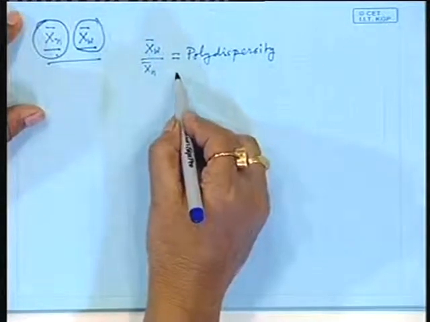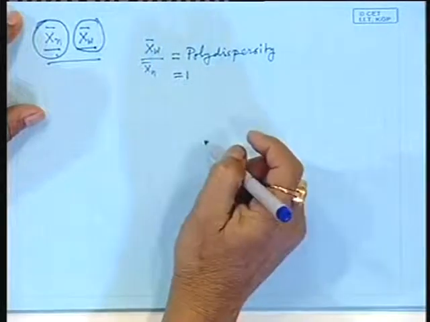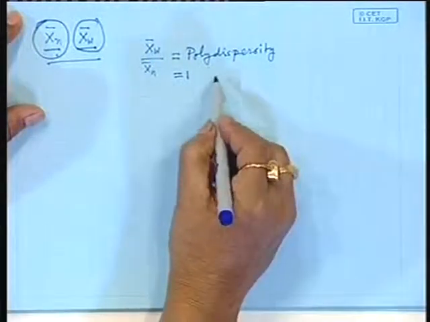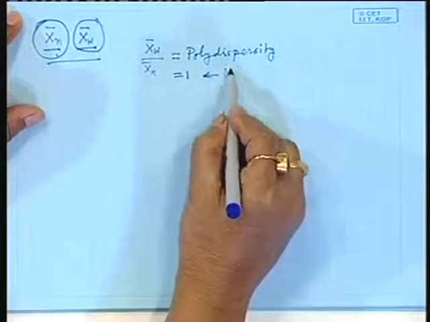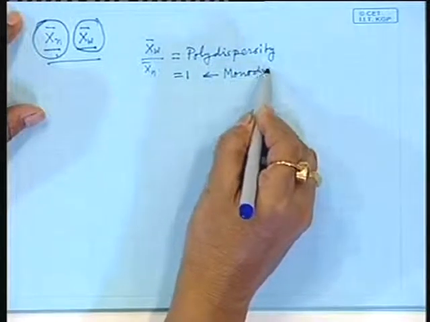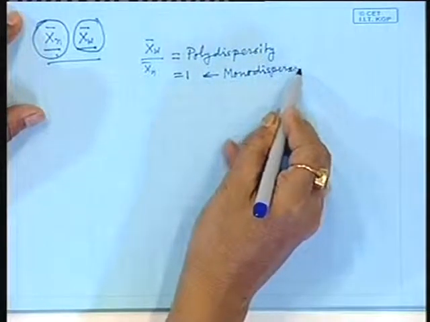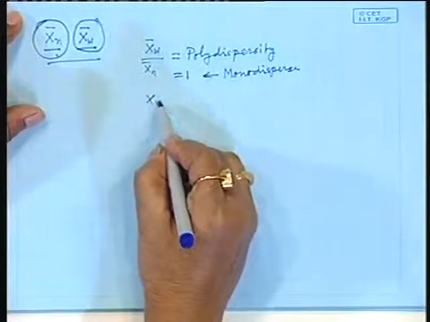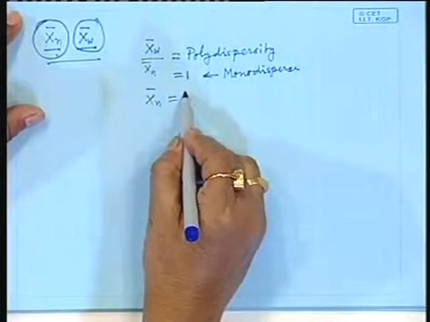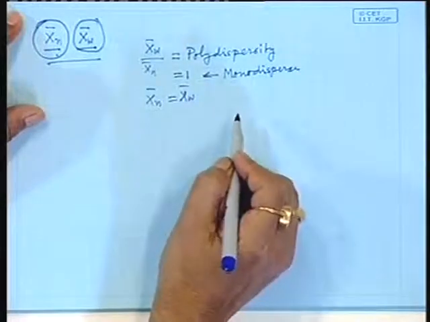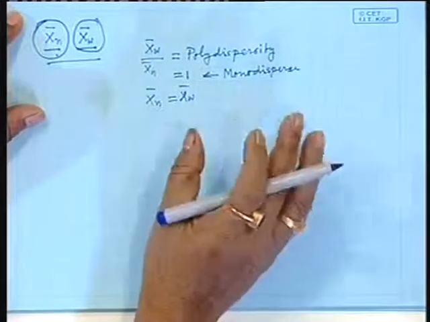Now, if this is equal to 1, it is a case known as monodisperse, meaning x n bar is equal to x w bar. All these small discrete molecules are monodisperse, but polymers are not that way monodisperse, although you can have a monodisperse polymer.